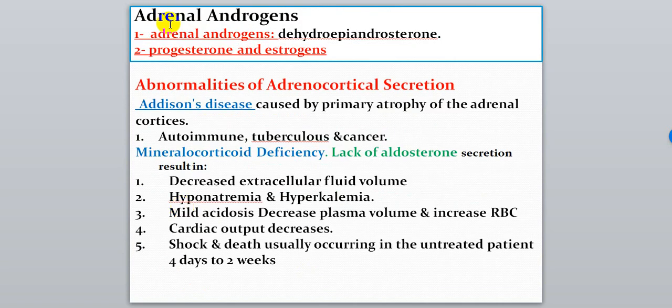Now we are talking about adrenal androgens, the third type of hormones secreted from the adrenal cortex. Adrenal androgens: dehydroepiandrosterone, and progesterone and estrogens.